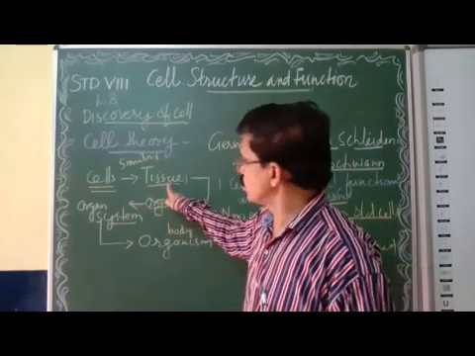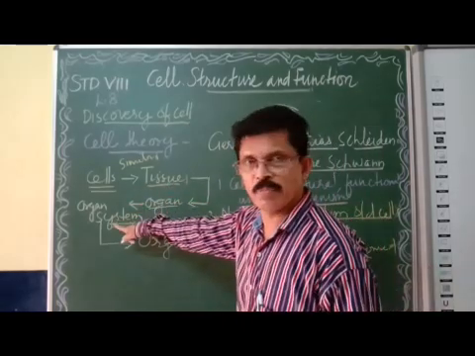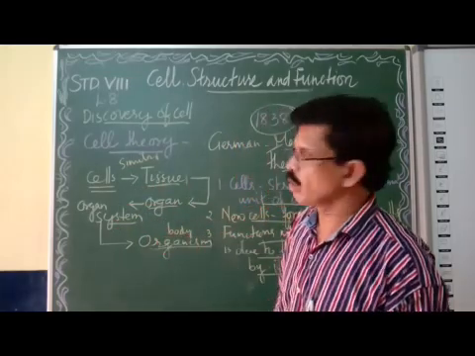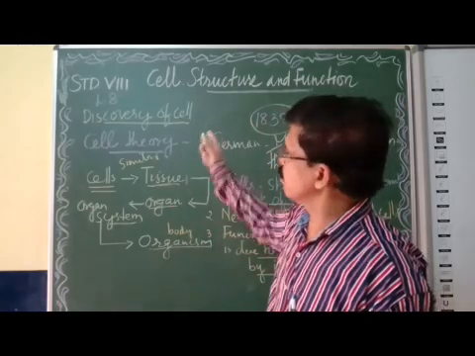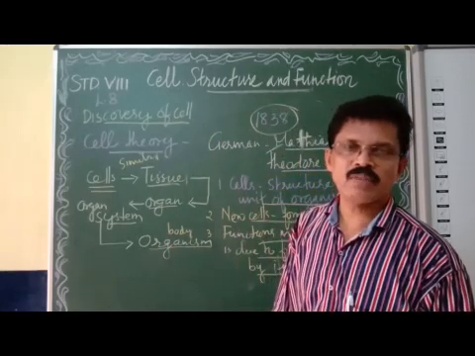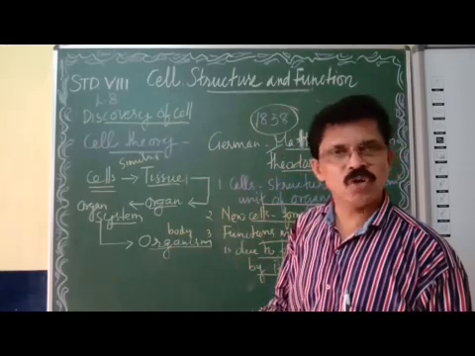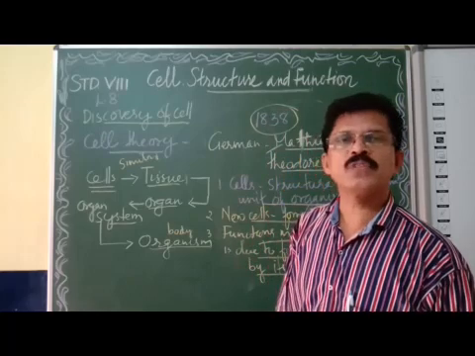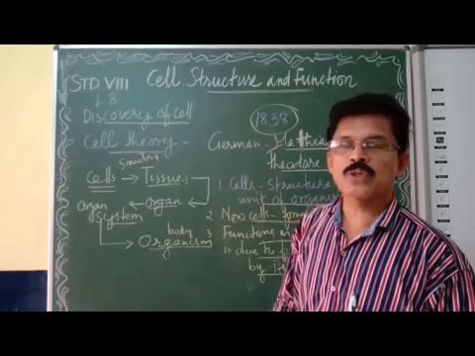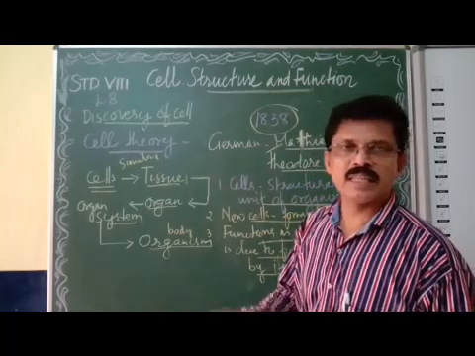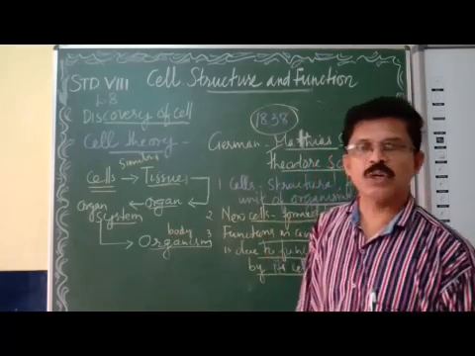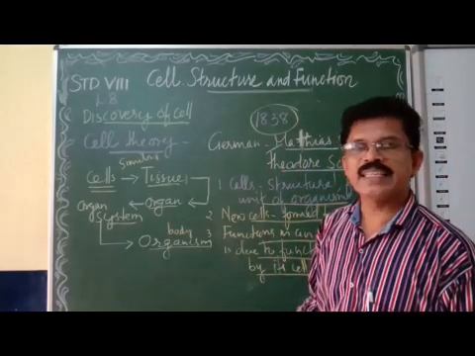So cells form tissues. Tissues form organs. Organs form organ systems. And organ systems form an organism. In this introduction we have studied the discovery of cell. Who discovered the cell? Robert Hooke in 1665. He used slices of cork and observed the cells, particularly dead cells, through the primitive microscope he made. Second point, cell theory. Who introduced it? German scientists Matthias Schleiden and Theodor Schwann, in 1838.